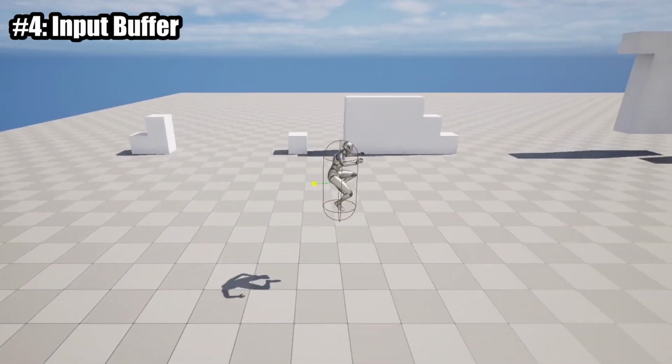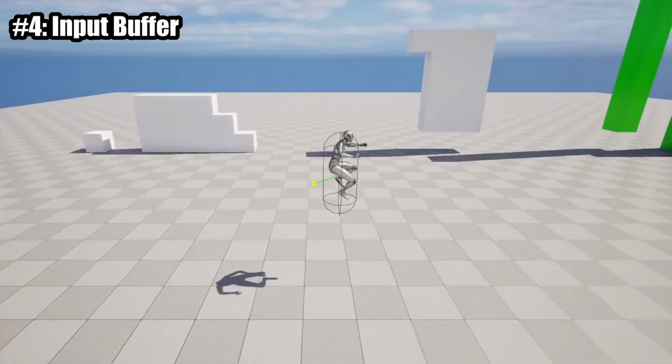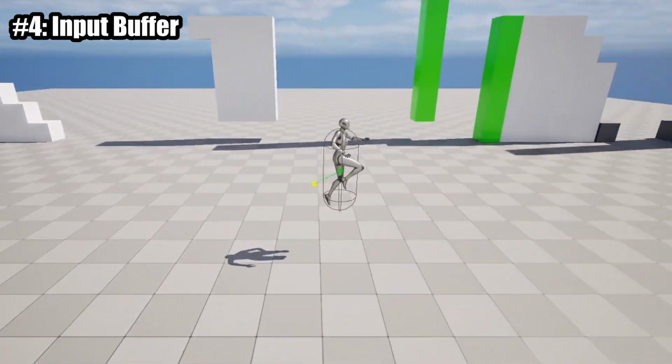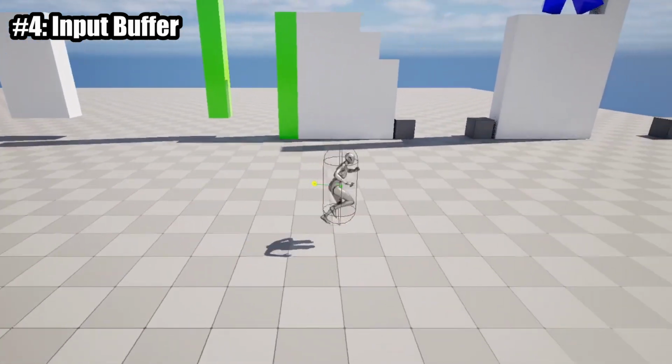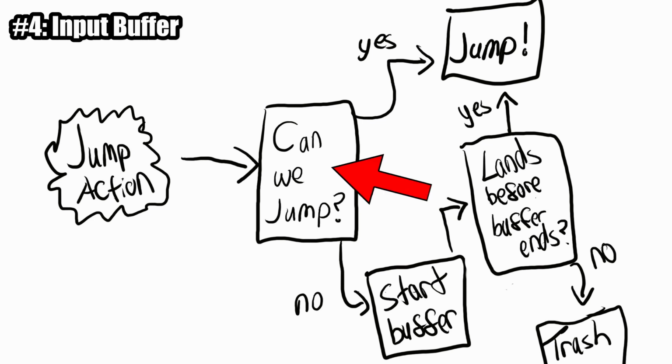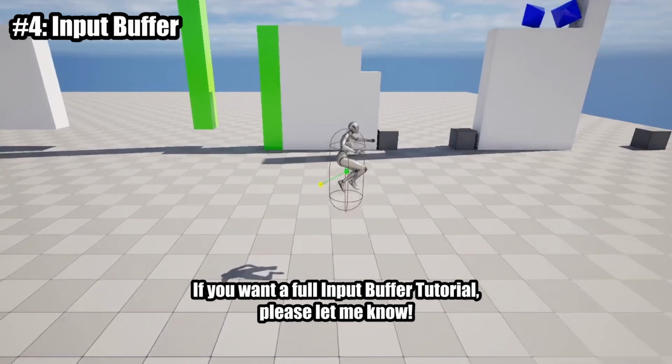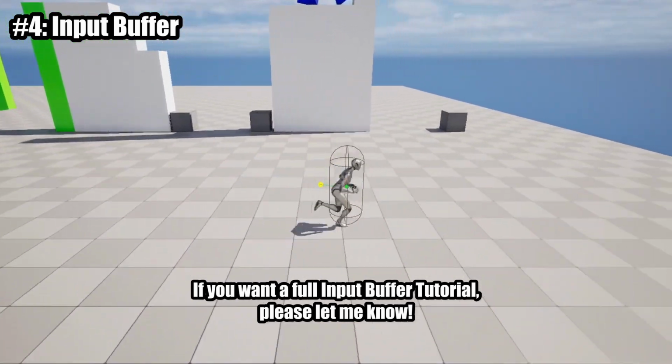Have you spotted it? In both cases, we need frame perfect inputs in order to pull off continuous jumps or dashes. This is because I have not implemented an input buffer yet. The theory behind an input buffer is to hold a player's action for a set amount of time, so that if the player ends up being freed up to use that action, we can just take this older input and immediately accept it. This means our player can pull off different combos and always feels like their inputs are being accepted.